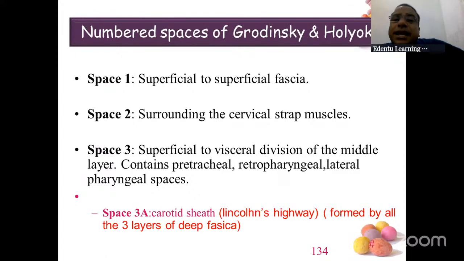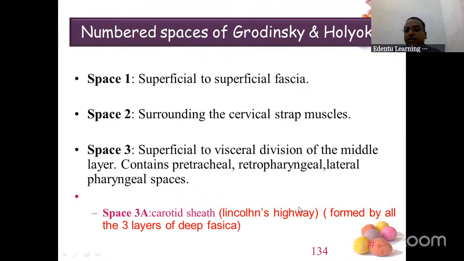In your first year anatomy, you would have studied carotid sheath, prevertebral layer, investing layer of deep cervical fascia. If you can recollect that diagram from the Chaurasia book, all the spaces get involved over here: pretracheal, retropharyngeal, lateral pharyngeal spaces. So space 3 is that.